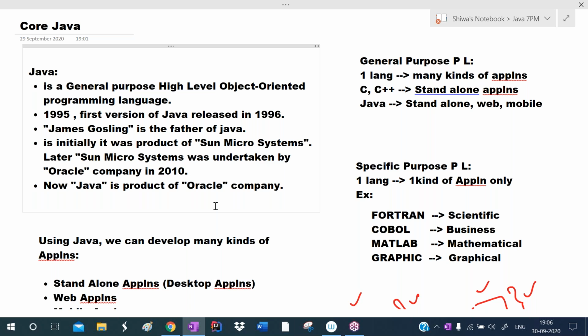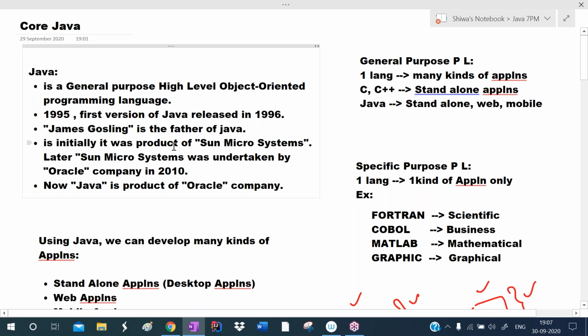It is the general purpose, high level, object oriented programming language. Java was officially announced in 1995, but Java's first version was released in 1996. Who is the father of Java? James Gosling is the father of Java. He played the lead role in the development of Java, and he and his team developed this language.